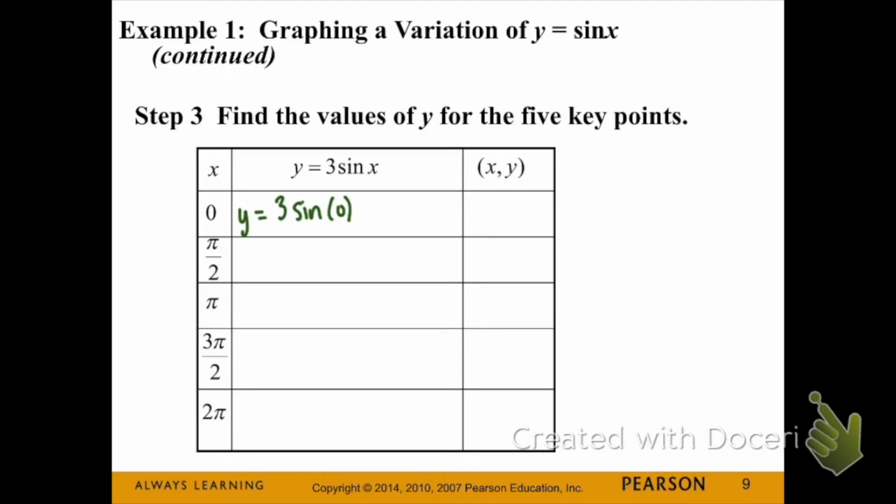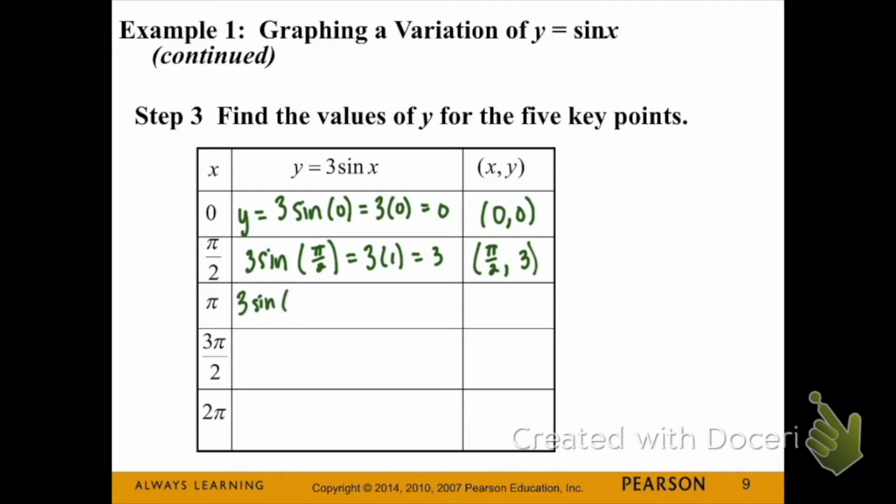I know that when my angle is 0 degrees, my y value, my sine, is 0. So we have 3 times 0, which equals 0. So here's my first point, 0, 0. Then we're going to plug in pi over 2 and evaluate, and so on and so forth. Make sure you pause your video if you need to write these down slower.